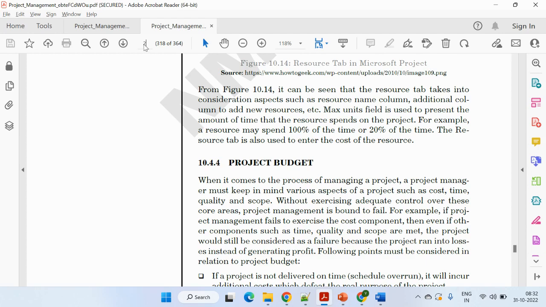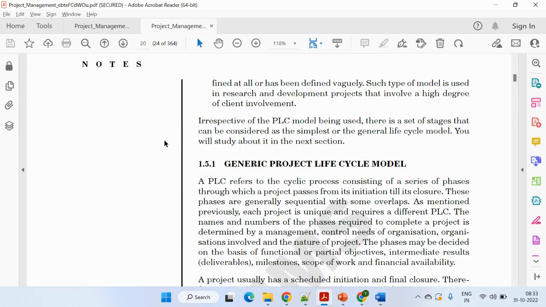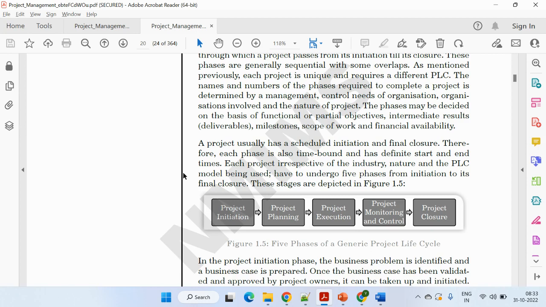Going to page number 20, the generic life cycle is basically a project life cycle. Those who are from an IT background or project management background are well aware that it's a very common life cycle which starts with project initiation, then complete analysis and planning, then the actual execution of the project, then its control and monitoring, and at the end, the closure. So these are the five phases of any project, maybe a good, a service, or any new action item. For this, we normally follow this generic life cycle.